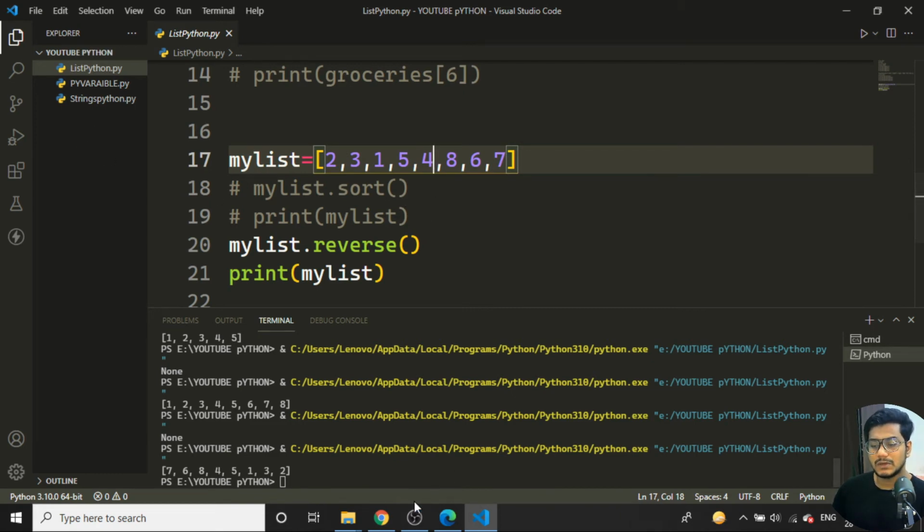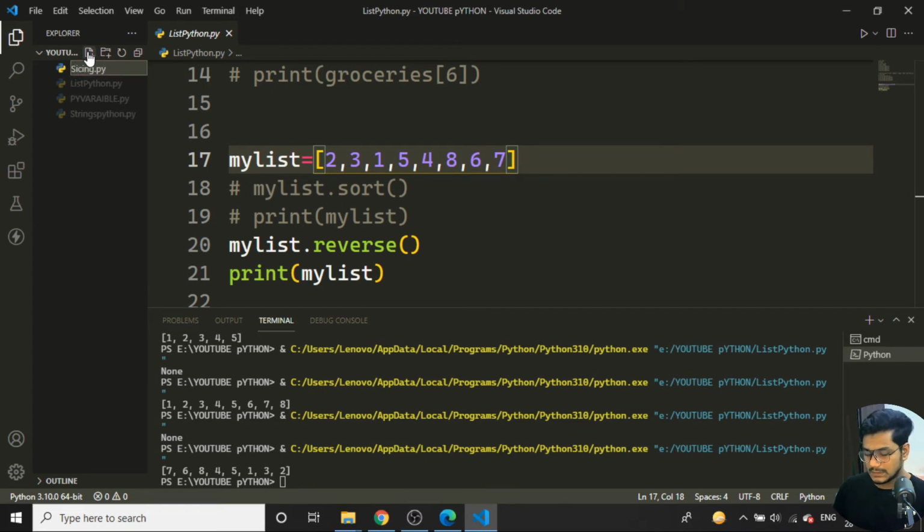I can achieve that by using the concept of slicing, that we call slicing. In a normal sense, slicing means we are dividing, slicing the particular pieces, and however much we want, we'll access it like that. So now I'll create one new file, and I'll name the file slicing.py.